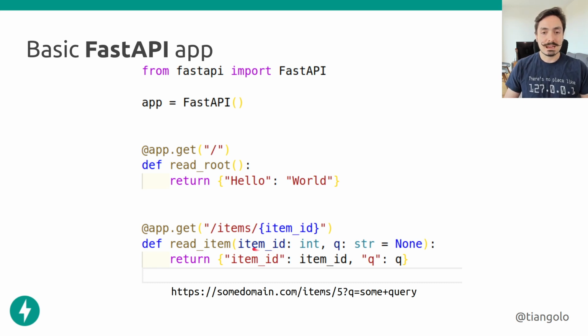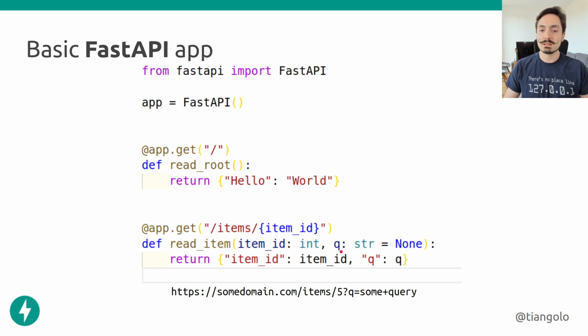And now we are saying that this item ID should be of type integer. FastAPI will make sure that this is of type integer. Now we are also saying, hey, I also want to have this Q parameter, which is of type string, and by default it's None. So FastAPI will extract this Q. We'll see that, hey, this Q is not in the path, so it's going to read it from the query parameters, these parameters that go after the question mark. So when a user sends, hey, Q is equal to some query, then we will have this some query inside of this parameter.